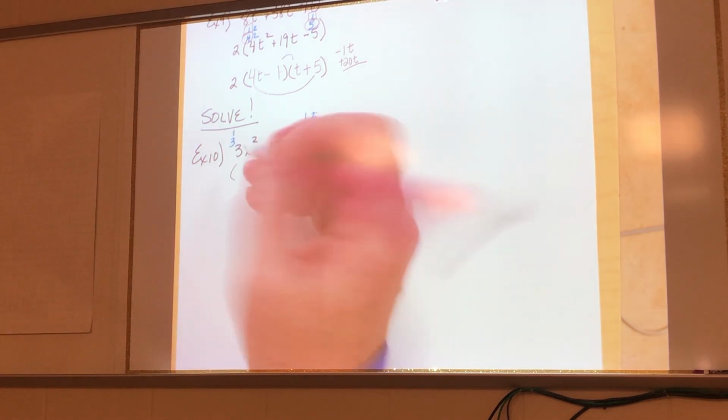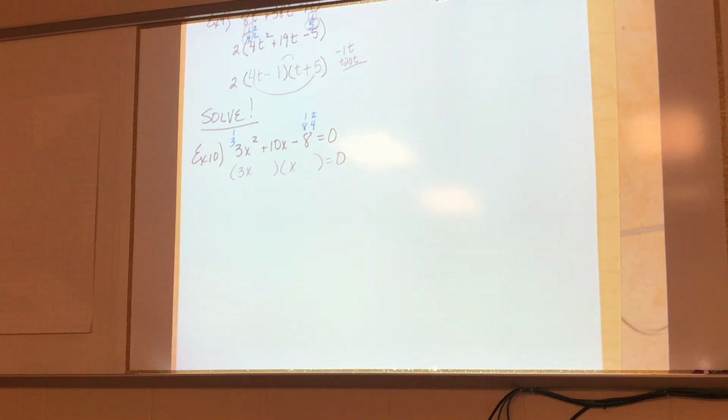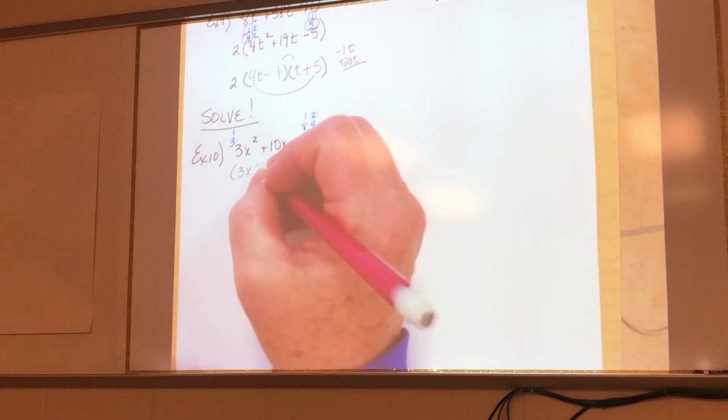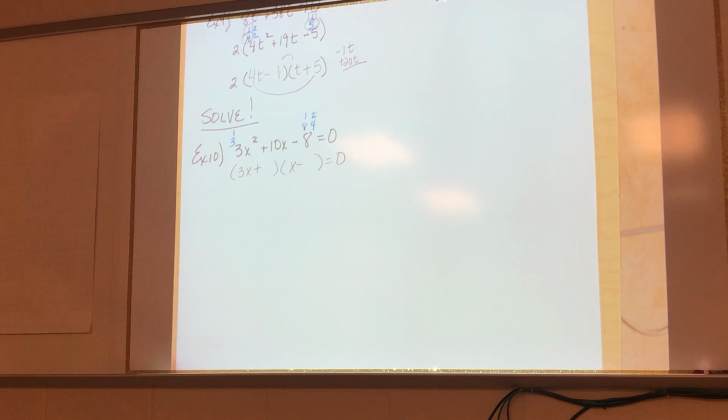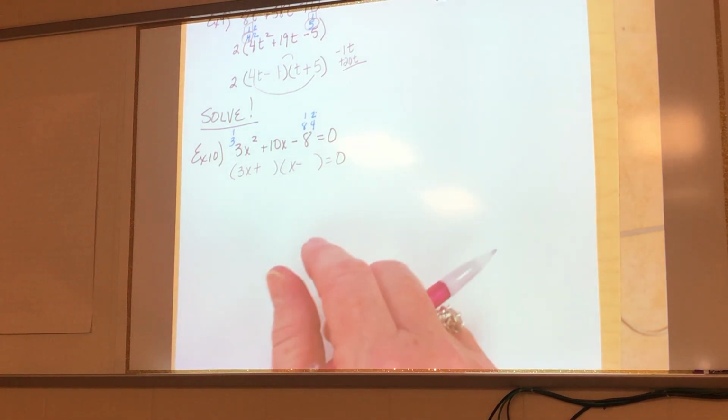So 1 and 3. So I'm going to say 3x and x. What does a minus sign at the end mean? Yeah. So one's a plus and one's a minus. Can you withhold from putting them, not right now, but in general? Yes, you always can. Some kids don't like to put them until the end, and then they put them in the right place. Okay. I just put them and then I erase them if I need to.